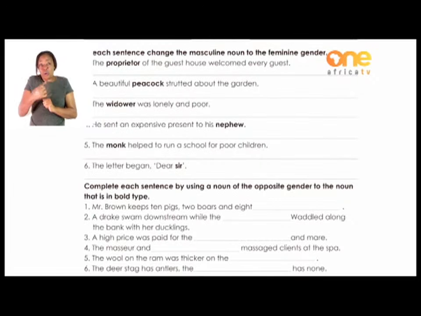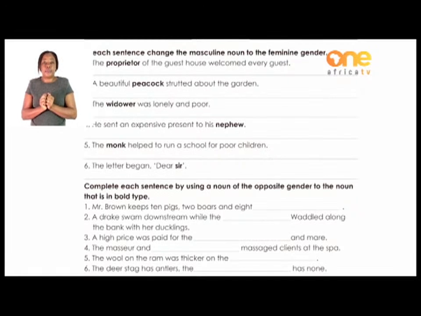So in each sentence, change the masculine noun, the boy side, to the feminine gender, the girl side. Each bold word is in the masculine, the male gender. Now change it to female. If it was a girl or a woman, how will you call that word?